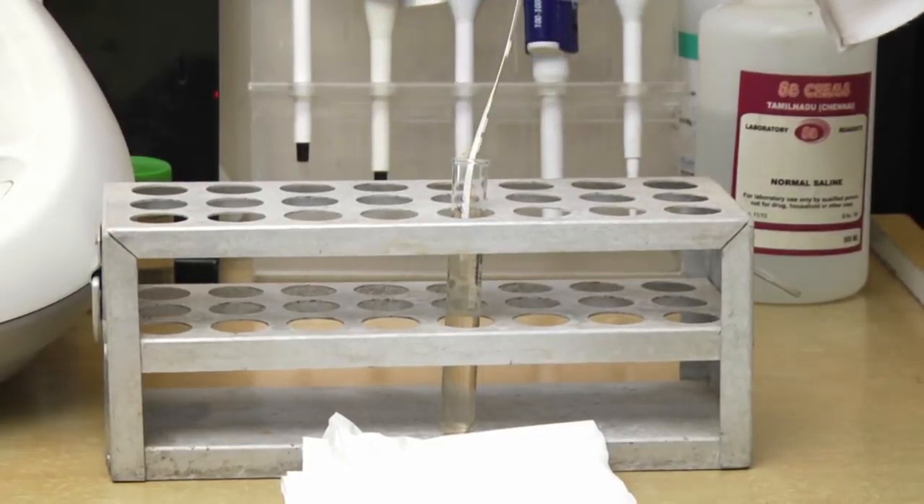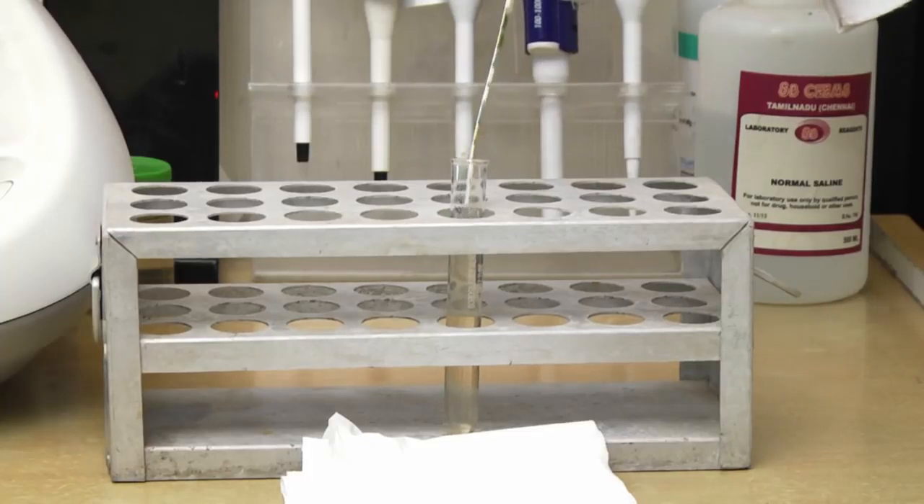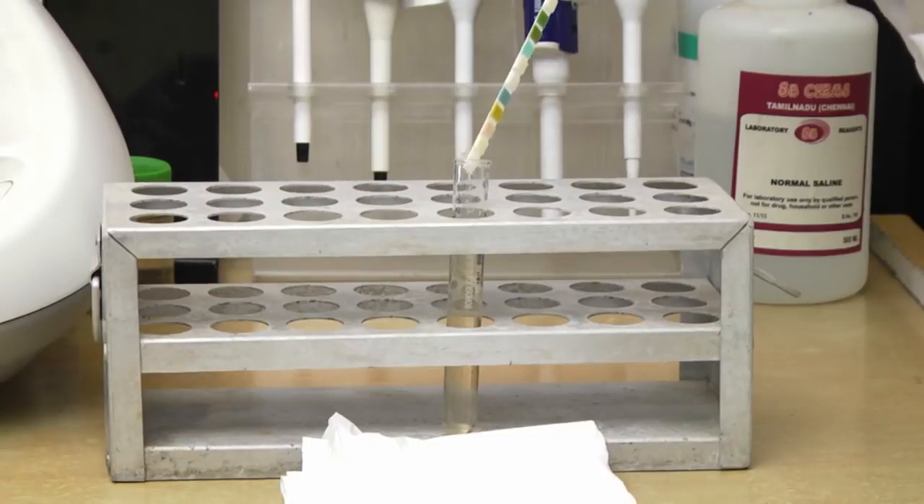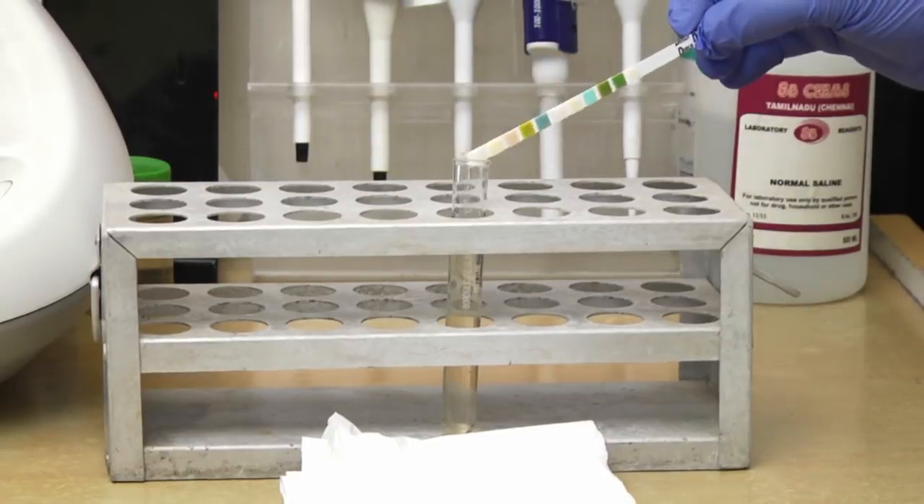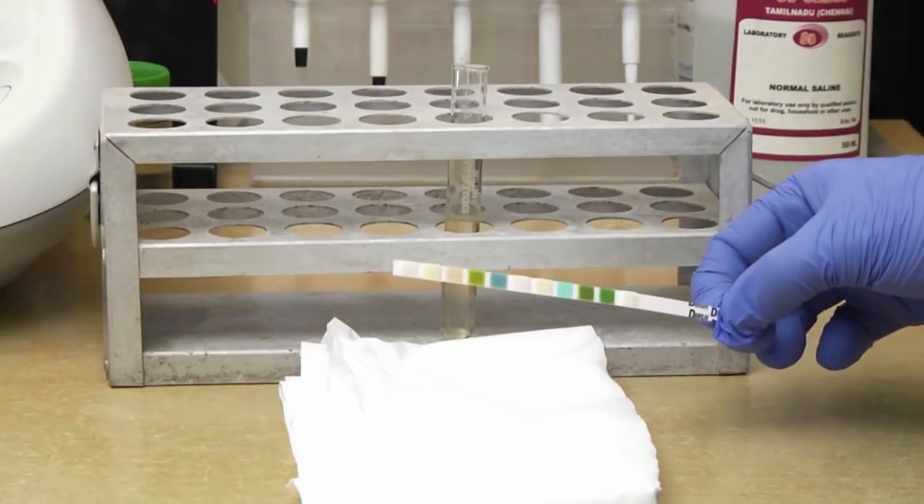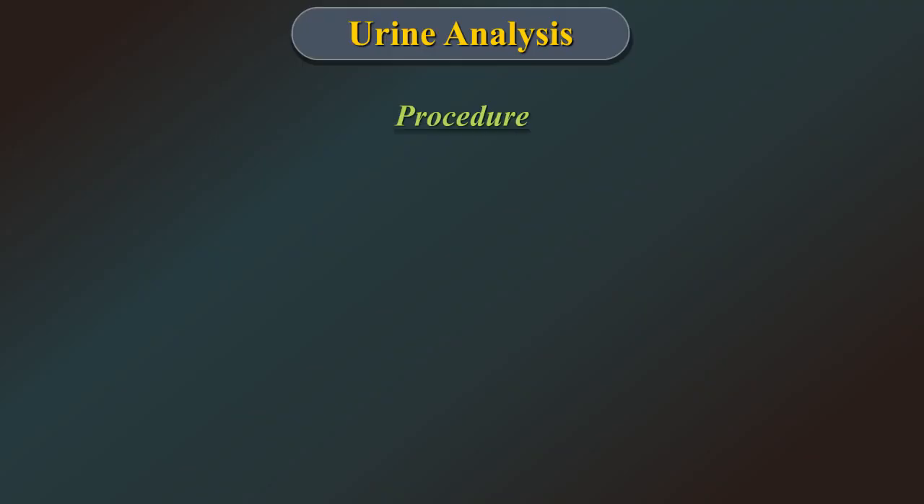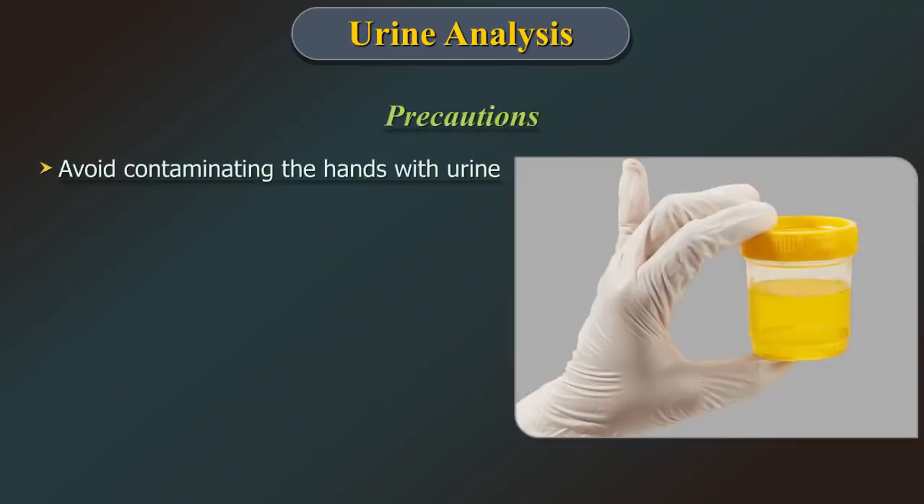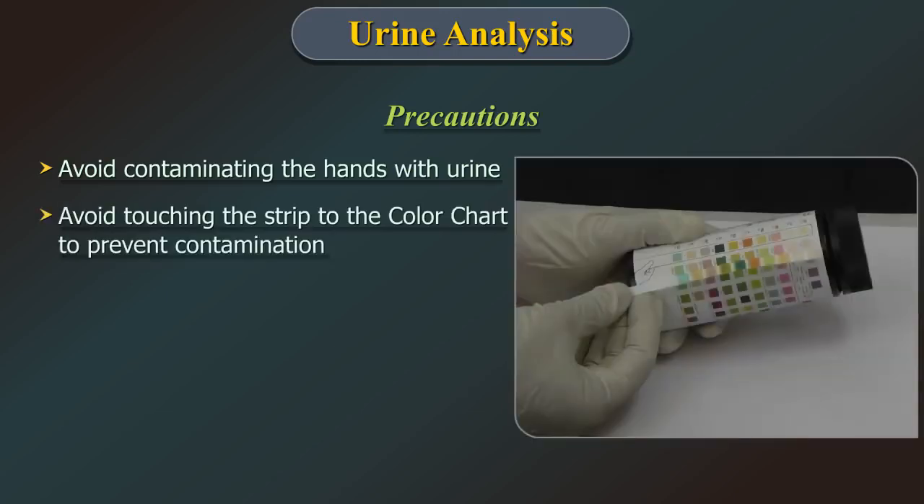Prolonged contact may result in dissolution of the reagents. Remove excess urine by running the entire length of the strip along the edge of the container. Hold the strip horizontally to prevent possible mixing of reagents from adjacent areas. Avoid contaminating the hand with urine. Avoid touching the strip to the color chart to prevent contamination.